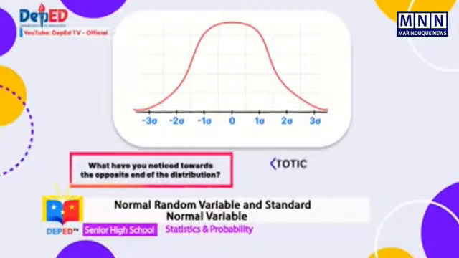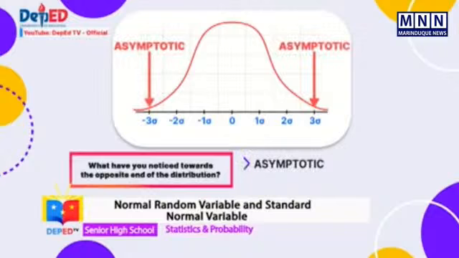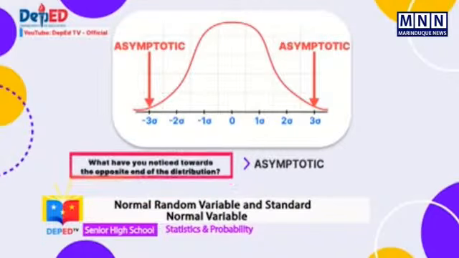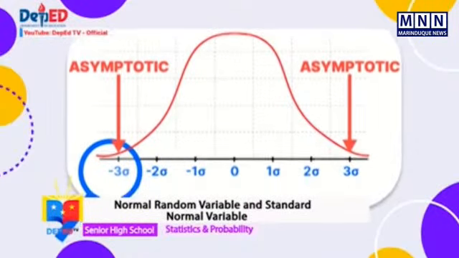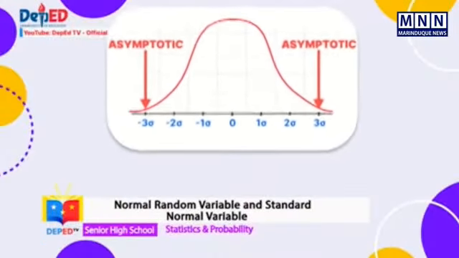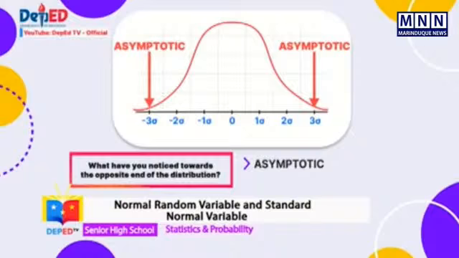The tails of the curve are plotted in both directions and flatten out indefinitely along the horizontal axis. The tails are asymptotic to the baseline. A portion of the graph that is asymptotic to a reference axis or another graph is called an asymptote, always approaching another but never touching it.